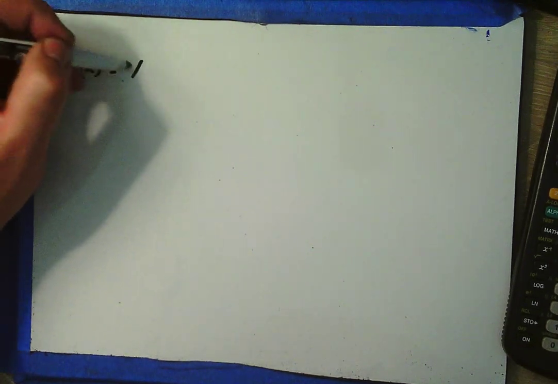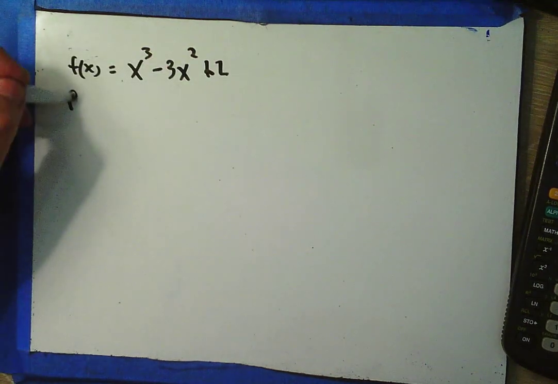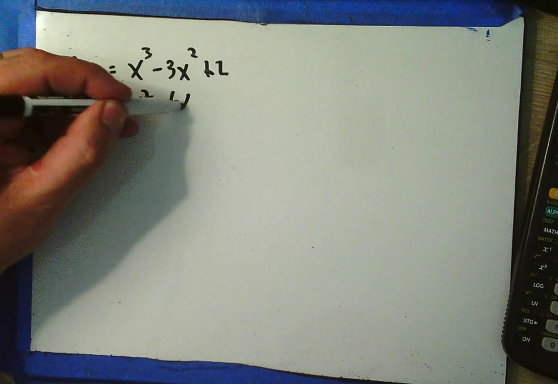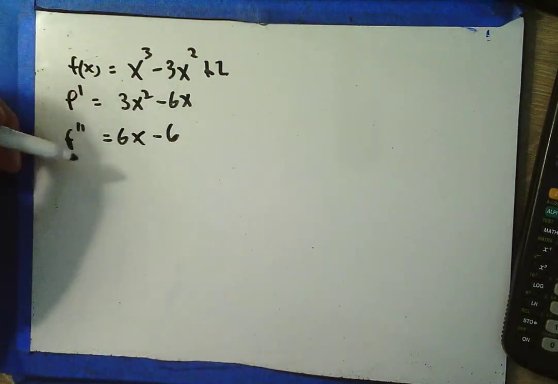a tale of 2 second derivative tests. Okay? So we know that if f of x equals x to the third minus 3x squared plus 2, then f prime would be 3x squared minus 6x, and f double prime would be 6x minus 6.